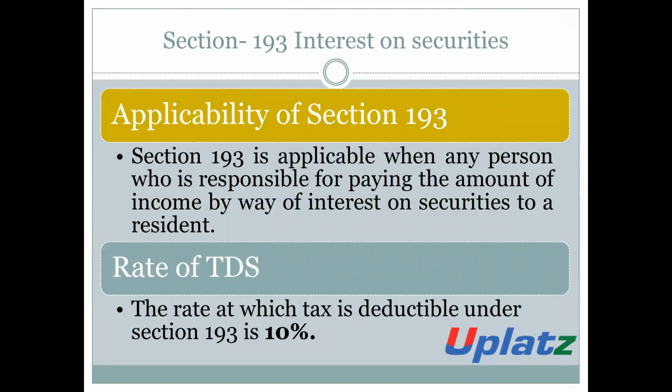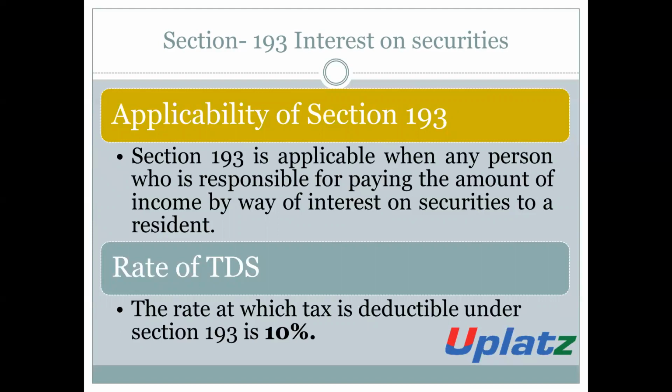Applicability of section 193. Section 193 is applicable when any person who is responsible for paying an amount of income by way of interest on securities to a resident.